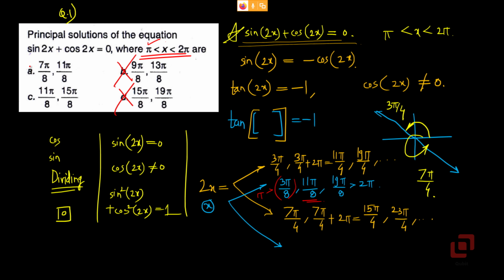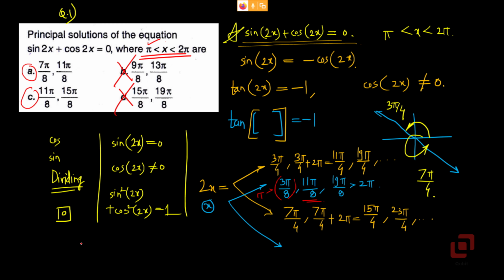But look at A. A contains 7 pi by 8 as the other option. Does it lie in the range which is expected? No, 7 pi by 8 is still less than pi, so C is the right option. Let's check.